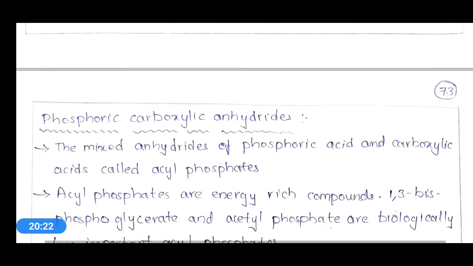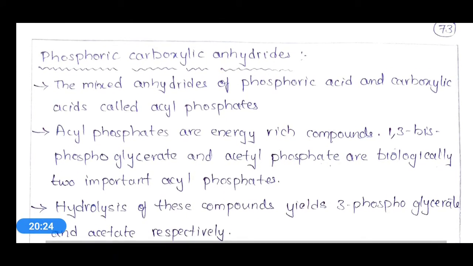The next topic is phosphoric carboxylic anhydrides. Okay. The mixed anhydrides of phosphoric acid and carboxylic acid are called acyl phosphates.